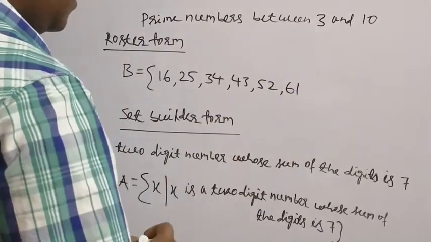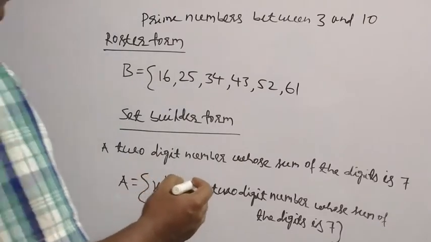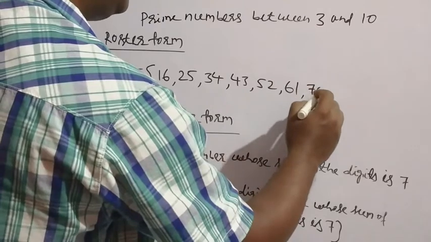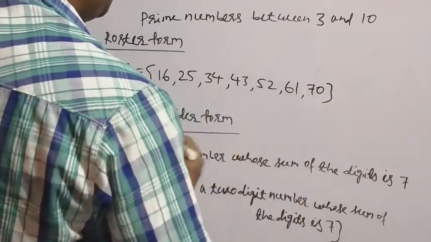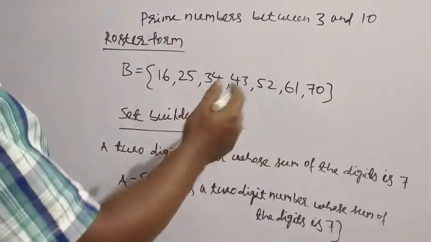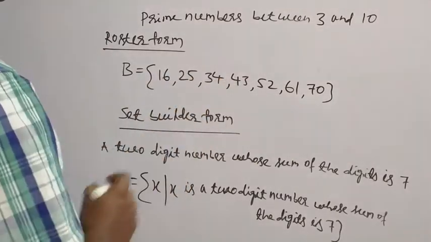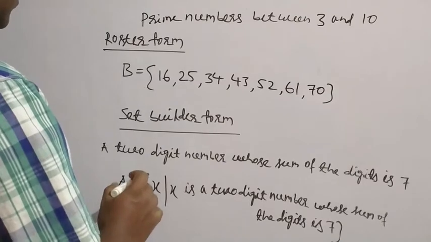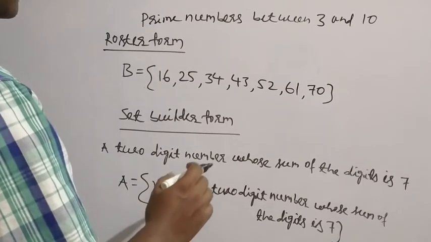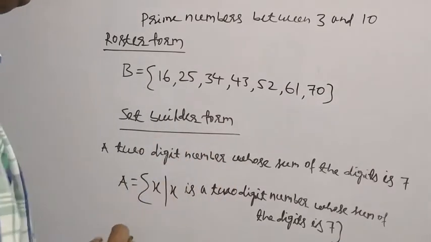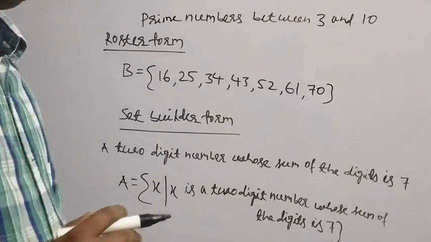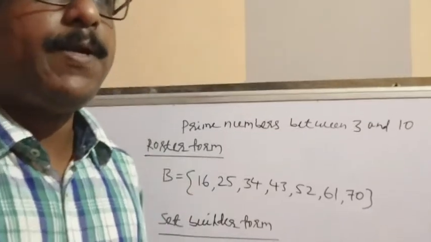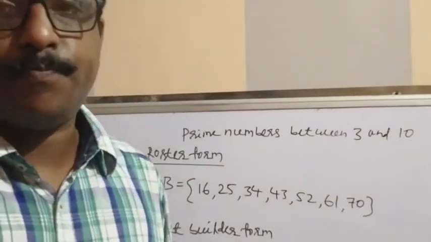Then x is a two-digit number whose sum of the digits is 7. So 7 will take 0. Understood, a two-digit number. These are all the two-digit numbers whose sum of the digits is 7. So we get it in roster form. In set builder form we can write x such that x is a two-digit number whose sum of the digits is 7. So understood, there are two methods or two forms to express or describe the set. One is set builder form, another is roster form.